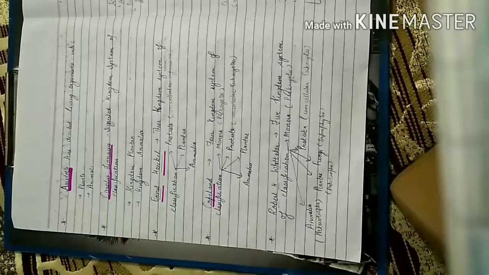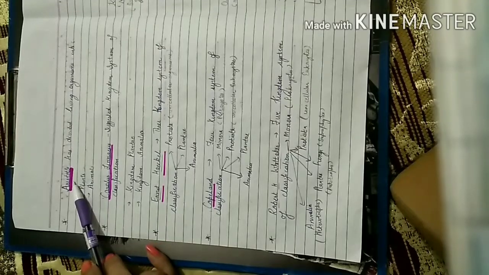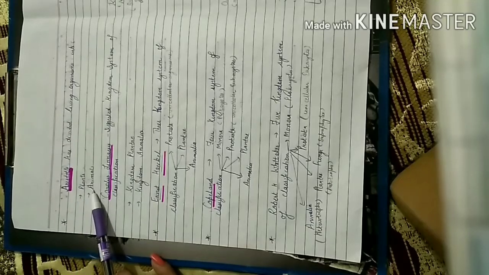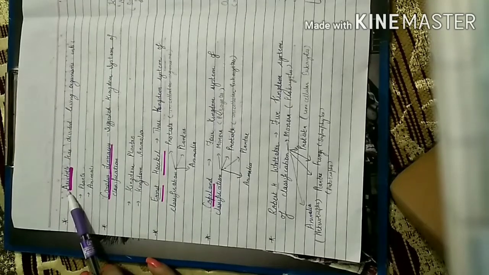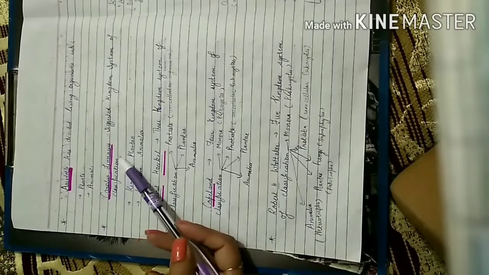Here are some names of scientists. First one is Aristotle. Aristotle divided the living organisms into two groups, that is plants and animals. Plants were given a separate group and animals were given a separate group according to Aristotle. Then the next scientist came and his name is Carolus Linnaeus.